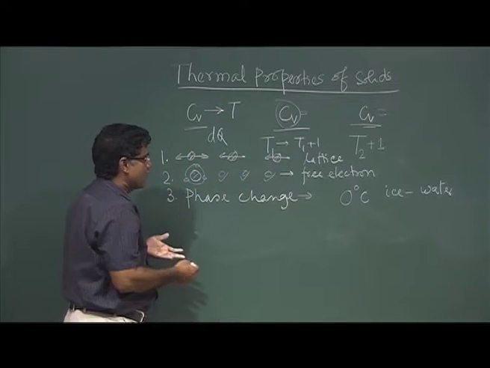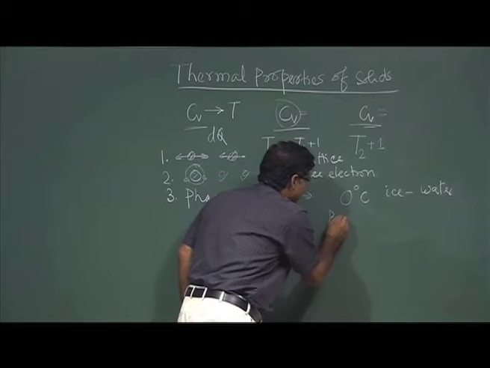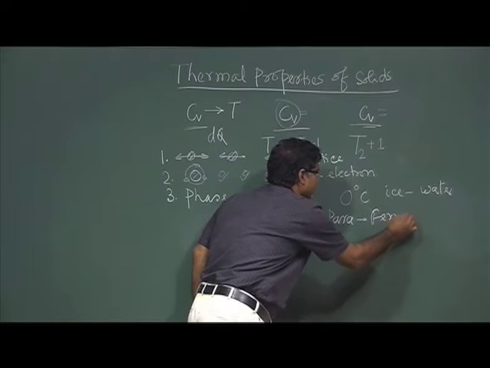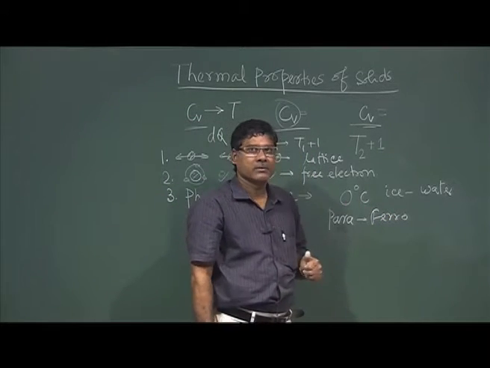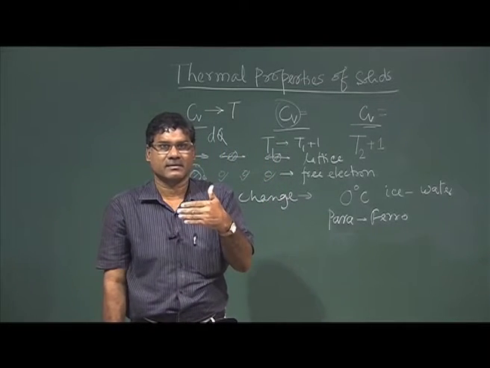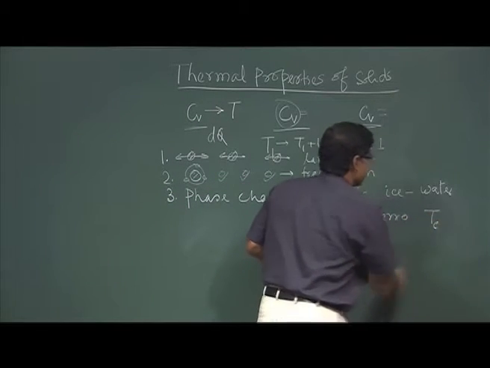This is one example. Another example, magnetic phase change, para to ferro, right, para to ferro. So, that phase change occurs at the Curie temperature Tc, at a particular temperature Tc. Okay.